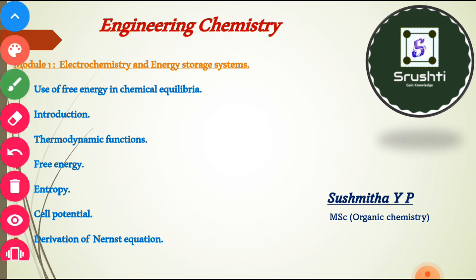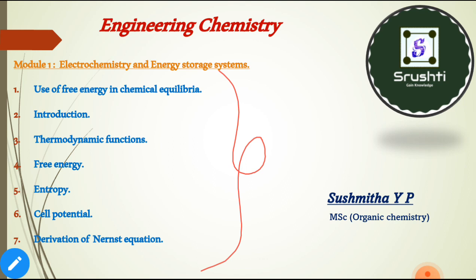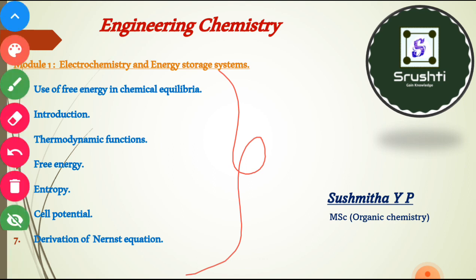Here in this unit today we have to discuss all those things: use of free energy in chemical equilibria, introduction, thermodynamic function, free energy, entropy, cell potential, and derivation of the Nernst equation. These are the topics we have to study in this session.